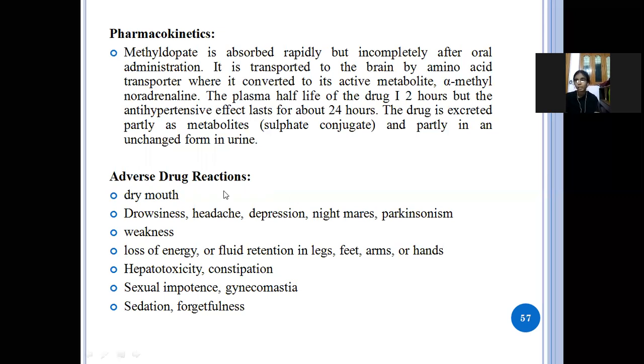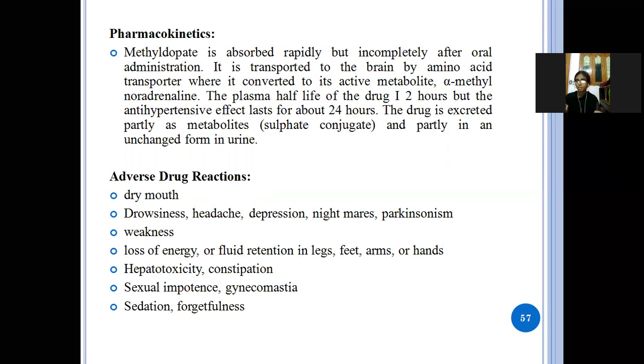And the adverse drug reactions are dry mouth, feeling of drowsiness, headache, depression, nightmares, Parkinsonism, weakness, loss of energy or fluid retention in the legs, feet, arms, or hands, and hepatotoxicity, constipation, and sedation.